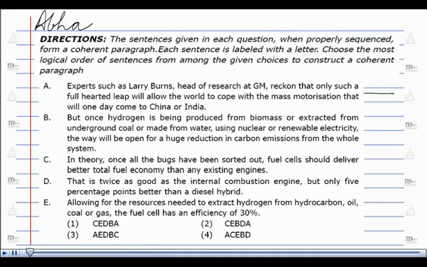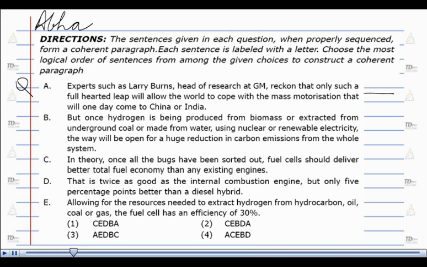Directions. The sentences given in each question, when properly sequenced, form a coherent paragraph. Each sentence is labeled with a letter. Choose the most logical order of sentences from among the given choices to construct a coherent paragraph.